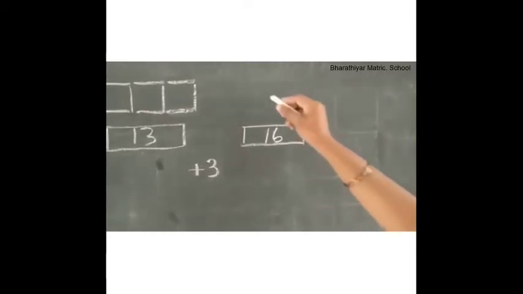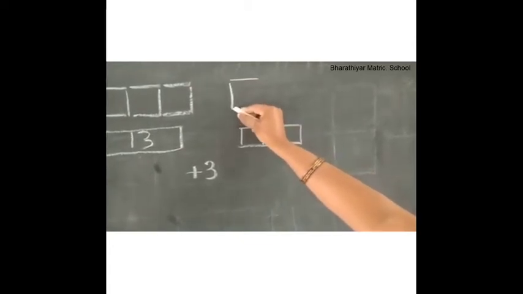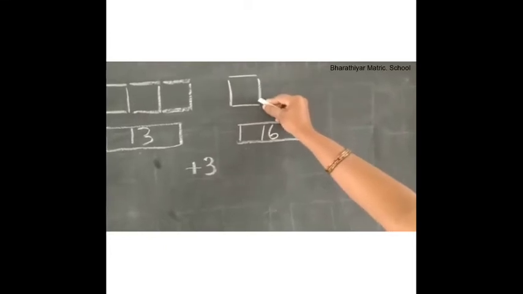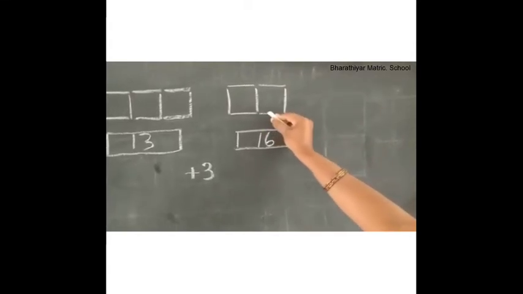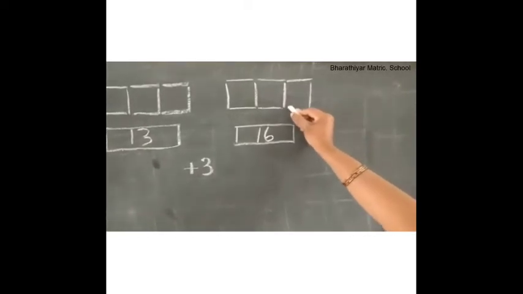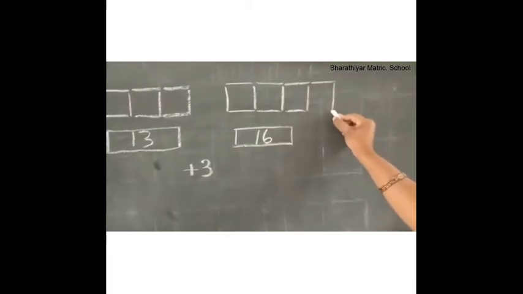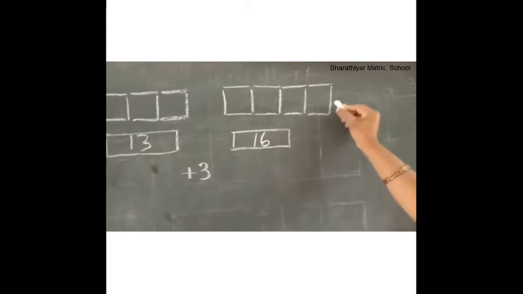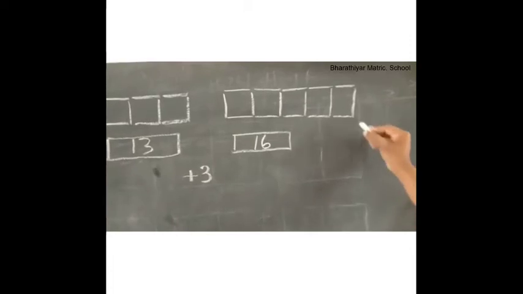Children, now let us start to draw lines for number 16. Shall we start? A horizontal line, a vertical line, a horizontal line, a vertical line, a horizontal line, a vertical line, a horizontal line, again a horizontal line, a vertical line, a horizontal line, again a horizontal line, a vertical line, a horizontal line, again a horizontal line, a vertical line, a horizontal line.